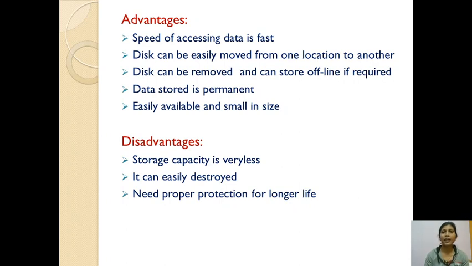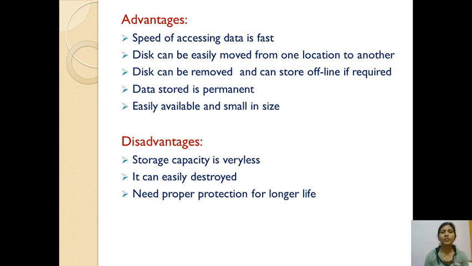The data stored is permanent; whatever data you have stored on the floppy disk remains permanently. It is easily available and small in size, so we can easily move it from one location to another.